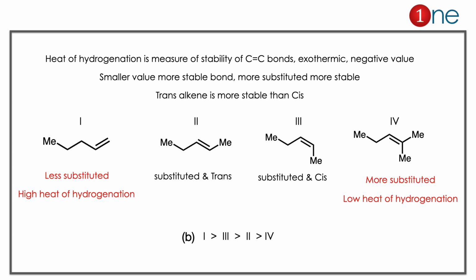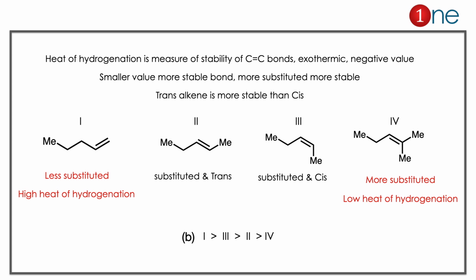So let us analyze the possibilities by substitution. The fourth one is more substituted, so definitely a low heat of hydrogenation. And the first one is less substituted, as well as terminal, so it will have a high heat of hydrogenation. Then you have the middle ones, cis and trans. Definitely trans is more stable than cis, so trans will have the lower value and cis the higher value. So the answer is clearly B, 1 with higher value, 4 with lower value.